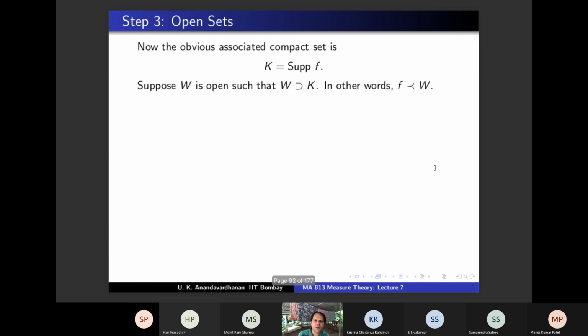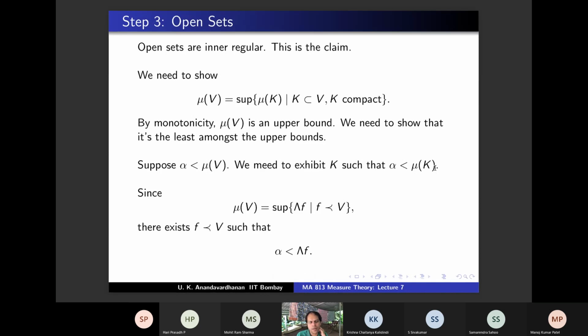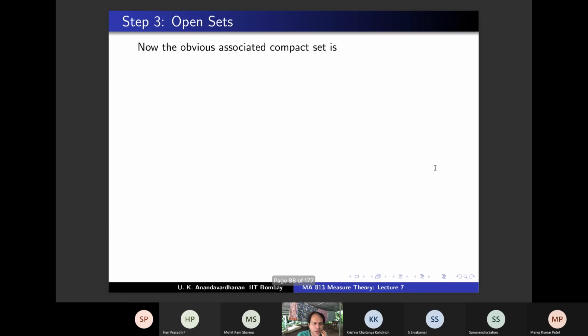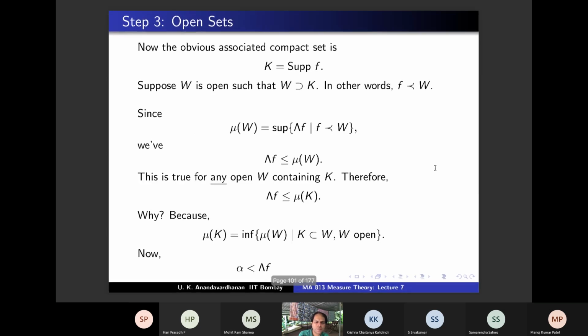So what's the main point? You interpret it in terms of mu K, interpret it in terms of f, and from that you get an f and argue with its support. And that support itself does the job. You don't have to do anything else, but that requires a proof, and that is given. Okay, so this is step 3.